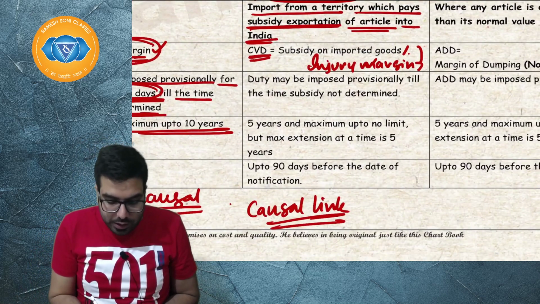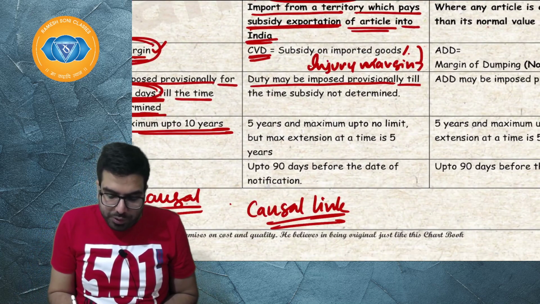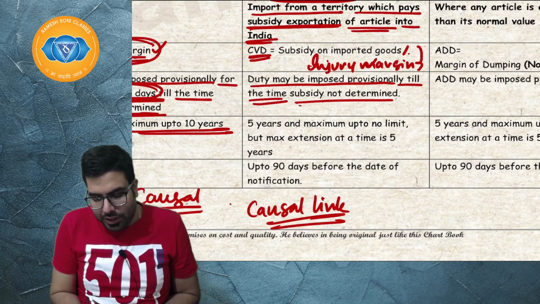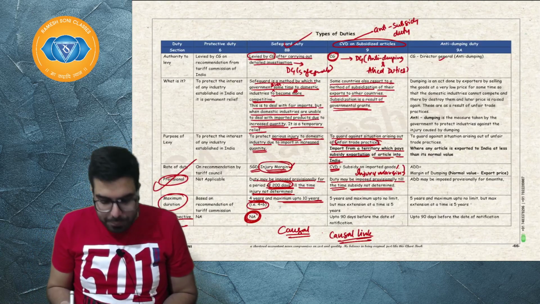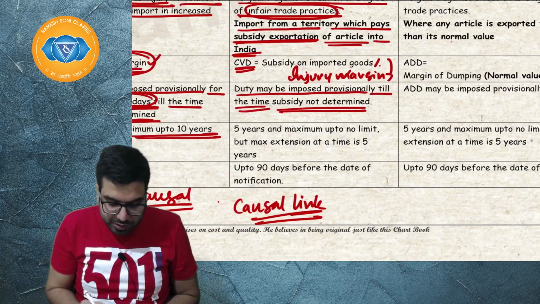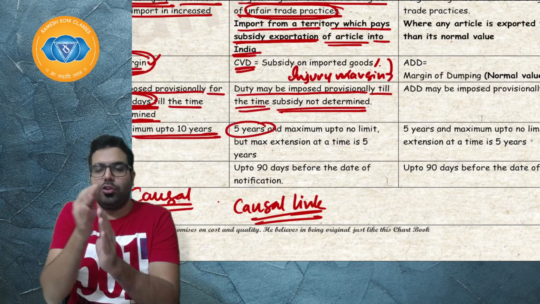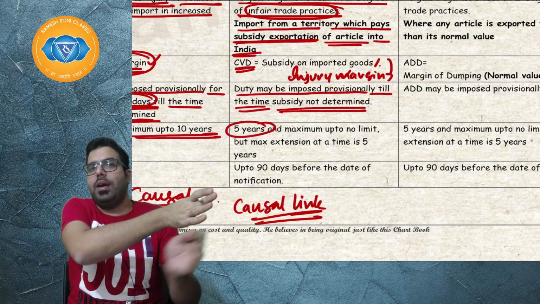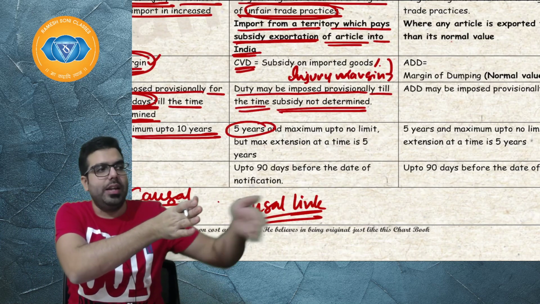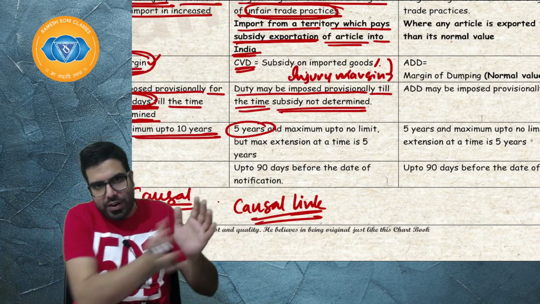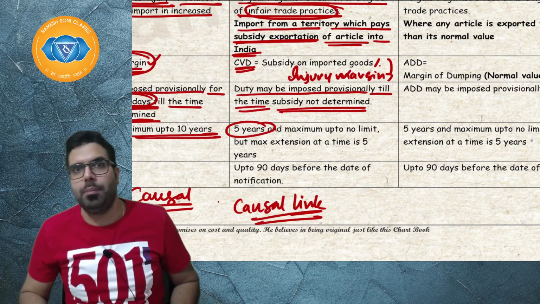Next, sir, duties may be imposed provisionally till the time subsidy is not determined. Sir, can I go ahead and apply provisionally? Yes, Baba, duties can be charged provisionally. How many years, sir? 5 years. Can I go ahead and extend? Yes, sir, 5 years. Once it gets over, further extension can be further 5 years. Sir, can I go ahead and extend further? Yes, by further 5 years. Baba, the 5 years extension can be done by the government.